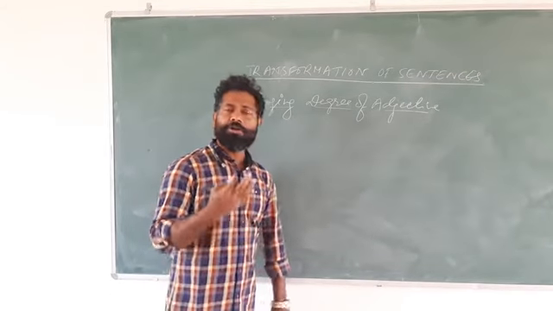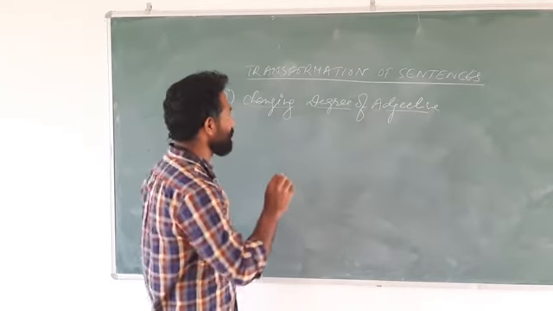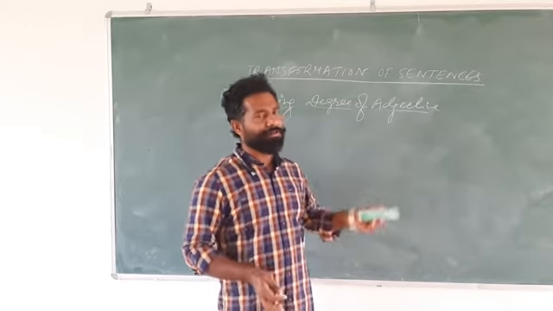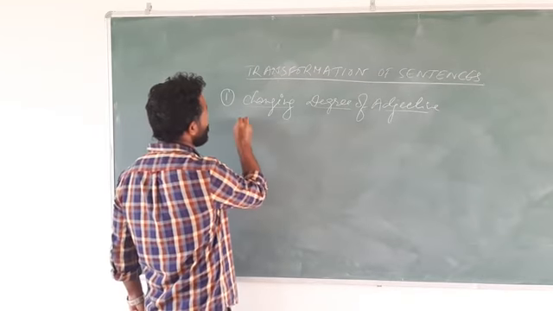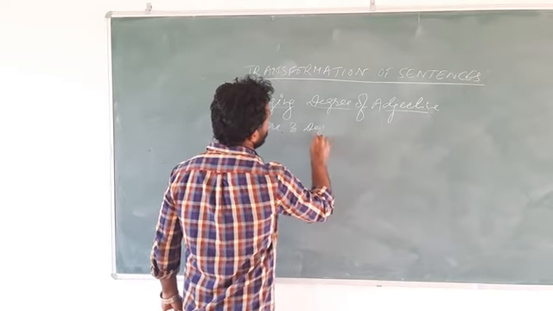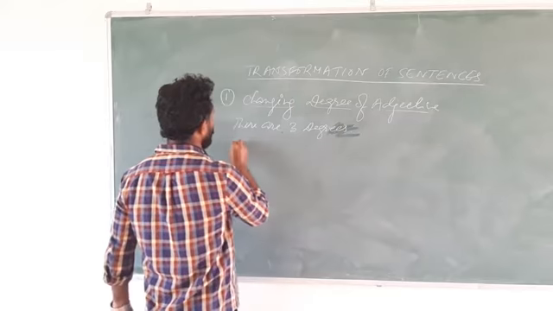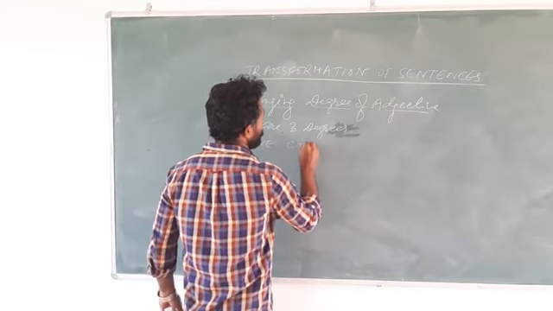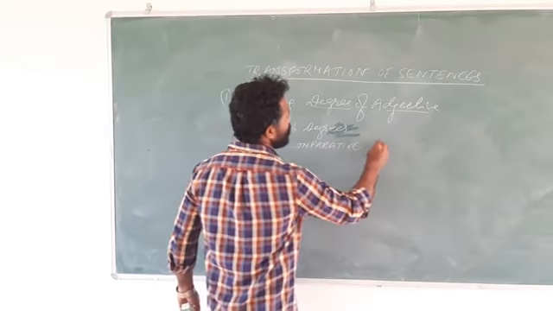About degree of adjectives, you already know there are 3 degrees. Let us try to understand the basic concepts of degree of adjective and then we go into changing degree of adjective. There are 3 degrees: one is positive, second comparative, and third is superlative.